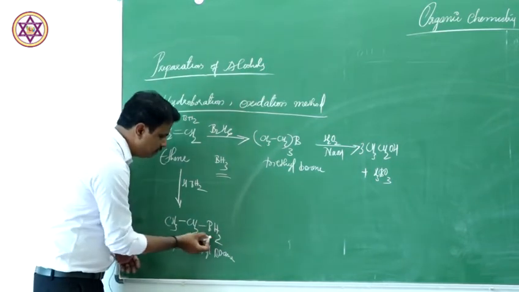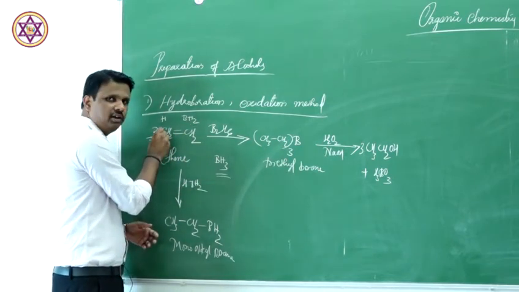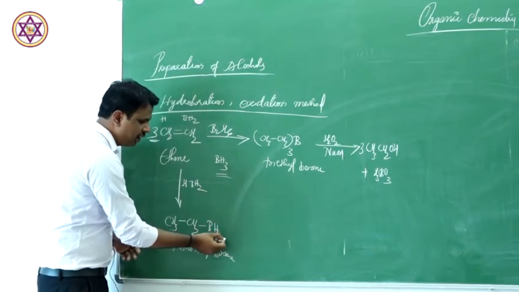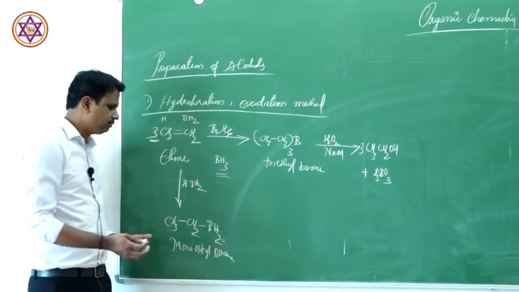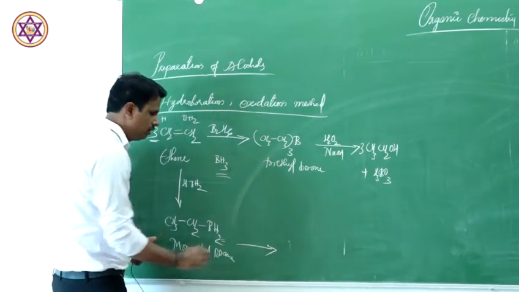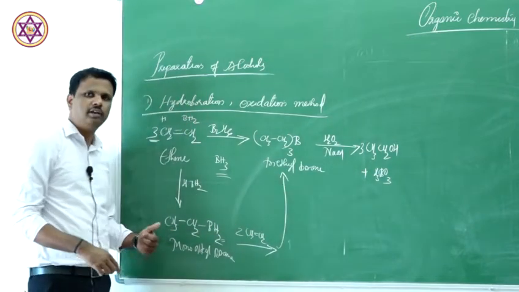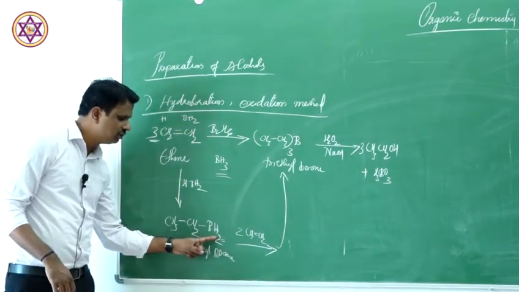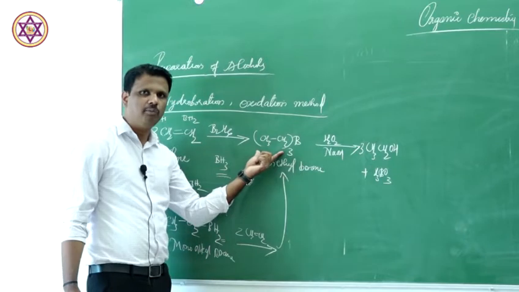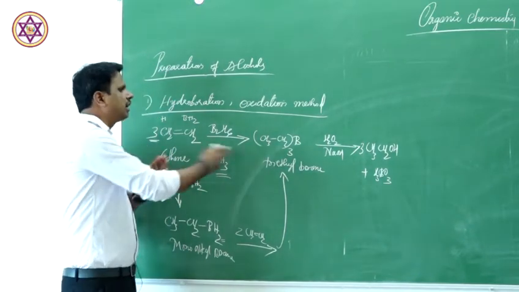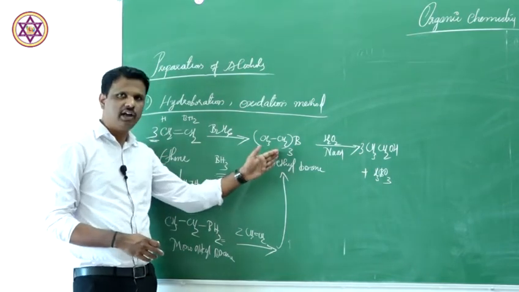See, in BH3, one of the hydrogens is donated to one carbon in the first step. There are 2 more hydrogen atoms ready to get donated. So what happens? You add 2 more ethene molecules, then you are going to get triethyl borane. So this is mono. Again this hydrogen is replaced by another alkyl, another hydrogen replaced by another alkyl. Finally you are going to get trialkyl borane. This is the first step. That means you have taken 3 alkene molecules, but it proceeds via mono, di, trialkyl borane.